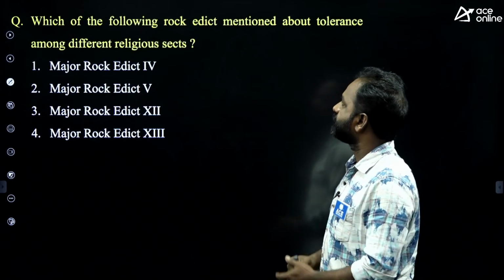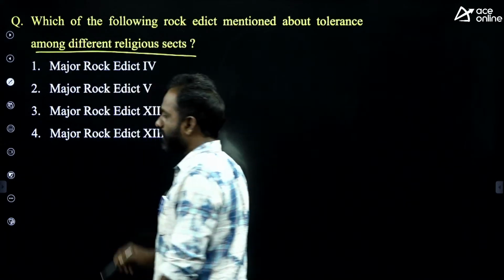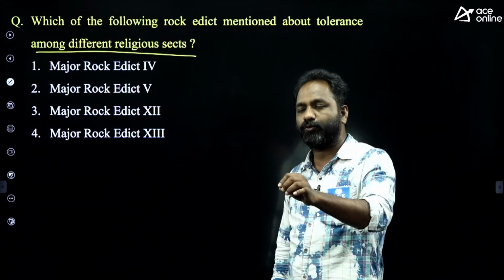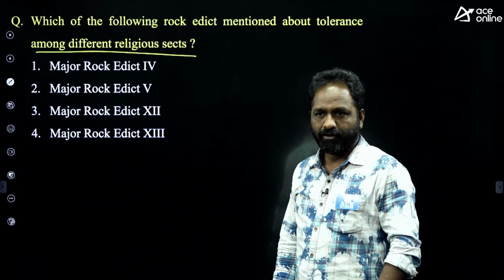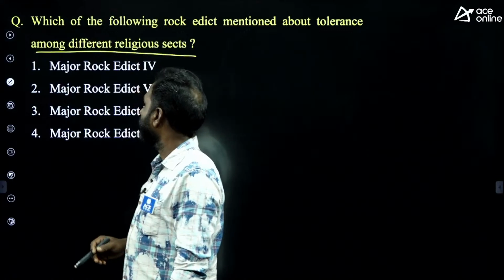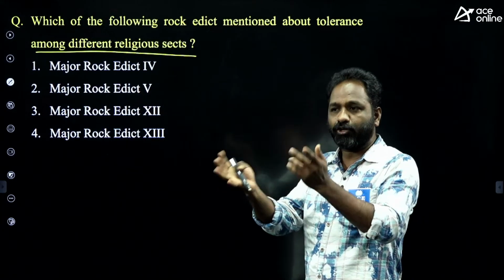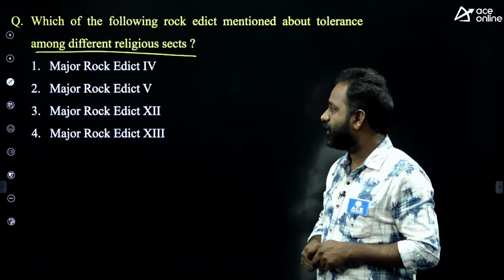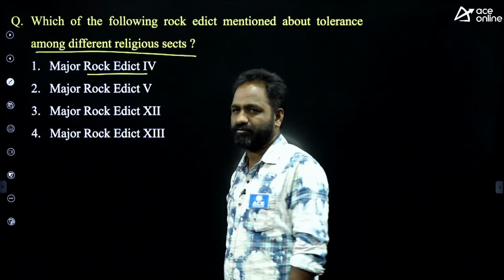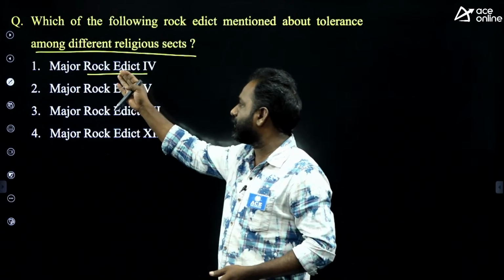Next, which of the following rock edicts mentioned tolerance among religious sects? For any exam you are preparing for, please go thoroughly through Ashoka, as a lot of questions are asked about him. He issued inscriptions. Writing on a wall, rock or pillar we call an inscription. The royal order issued by Ashoka is called a royal edict, a rock edict. Edict means royal order.